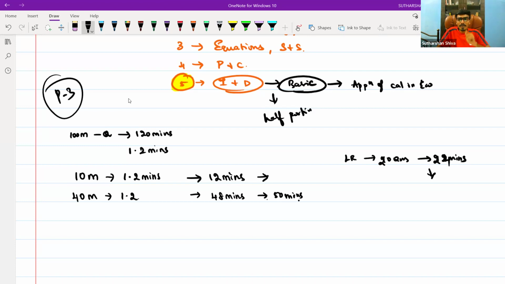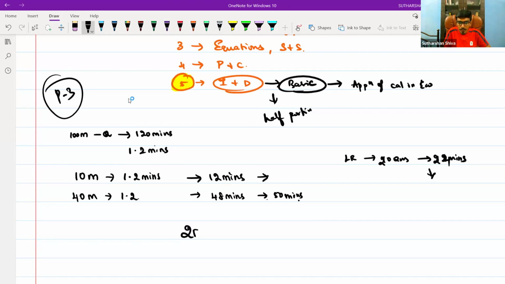Try to take one MTP and split it into three half portion tests. First is for mathematics, second half portion is LR, third half portion is for statistics. Write it, practice it. Once you are done with the first half portion, go for the second half portion if time permits. Then again go for the third. Once you run 2 to 3 half portions, you come to know what is going to be there, what MCQs we need to solve. Then take one full MTP and write a full portion test.